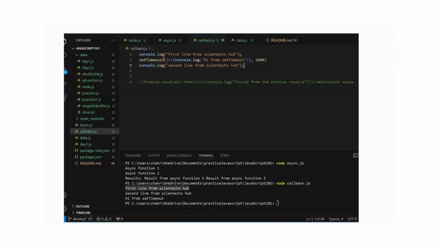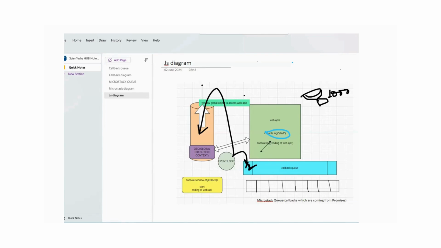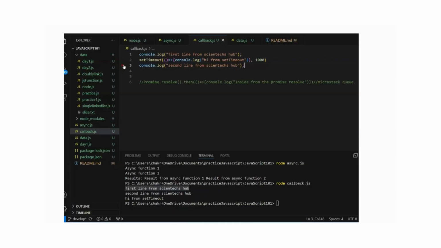This is the whole structure actually working behind these three lines of code. So I'm repeating it one more time. Taking the first console log at first, the console is a part of the web browser, so we are calling that console functionality through the window global object. After that, we have the callback queue inside JavaScript, which takes that console log. The event loop continuously monitors whether the queue has any data or not. The moment it sees that the queue has some data, it takes the data out and puts it inside the global execution context. The global execution context is very fast. Whatever comes inside, it processes as fast as possible and makes the result out. So the first console log is printed very fast.